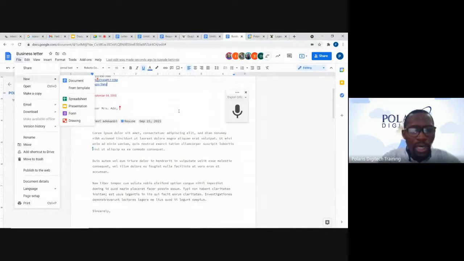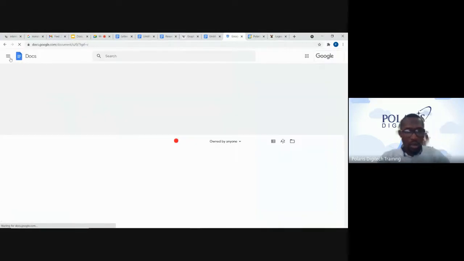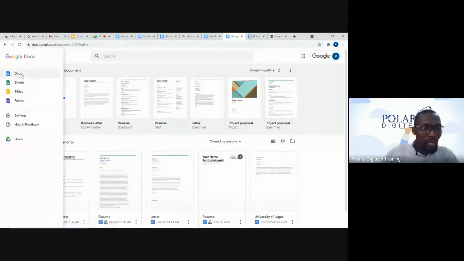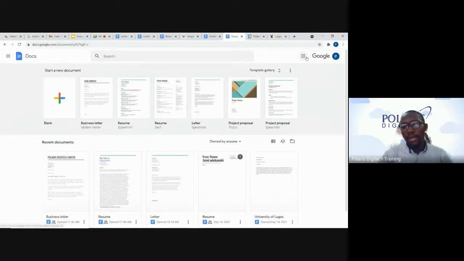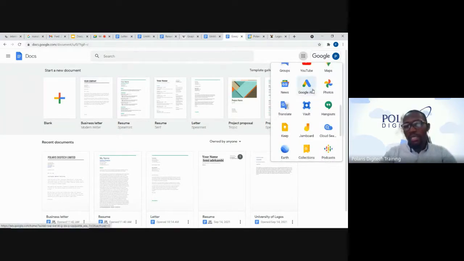And another way we can collaborate with this is just to come to our Google Docs home. When we come to the home, we see this menu icon here. We click on it, and we see we have sheets, slides, form, and other ones. Or we come to the top right corner here where we have our Google Apps. We have access to other functionalities and products.